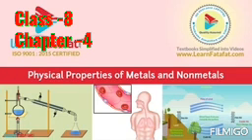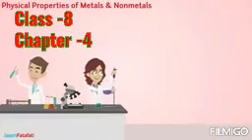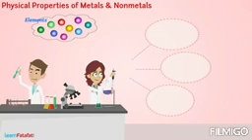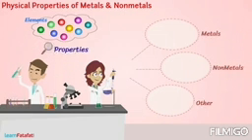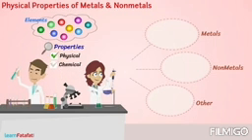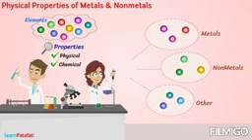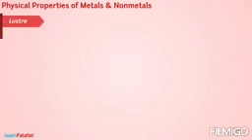Physical properties of metals and nonmetals. When scientists were discovering elements, they felt the need to group these elements. It can be done by grouping these elements by studying their physical and chemical properties. Let's try to understand some physical properties of metals and nonmetals.